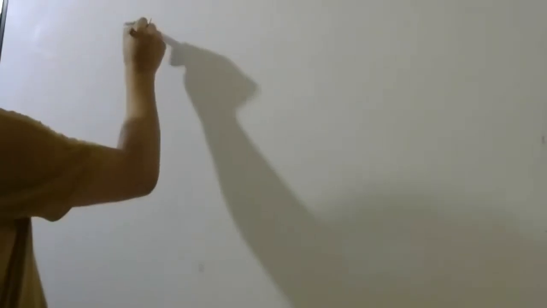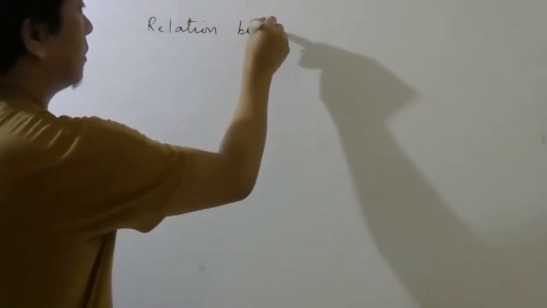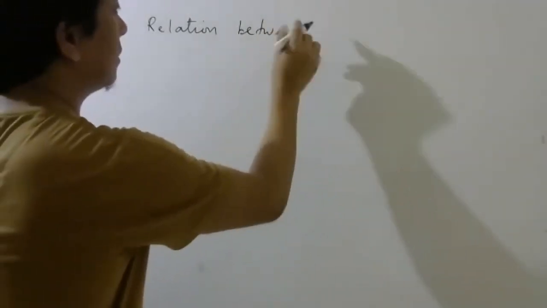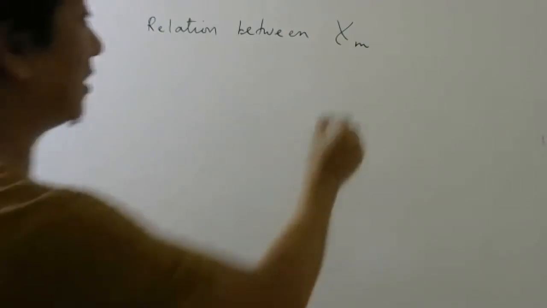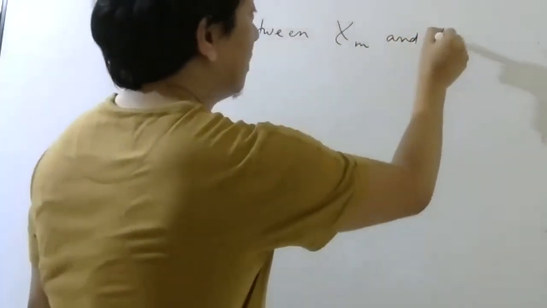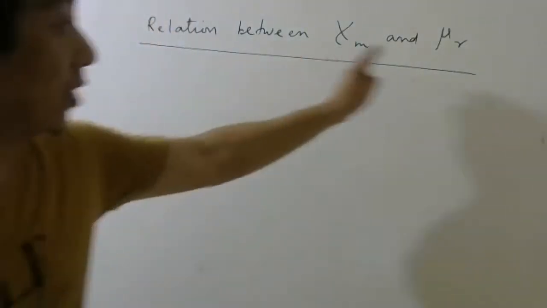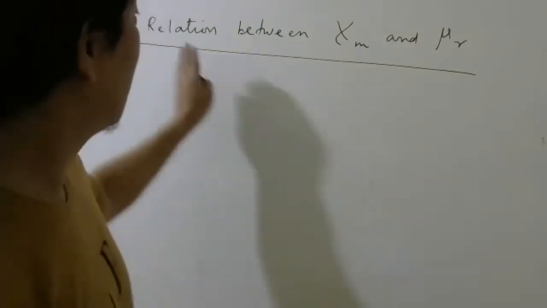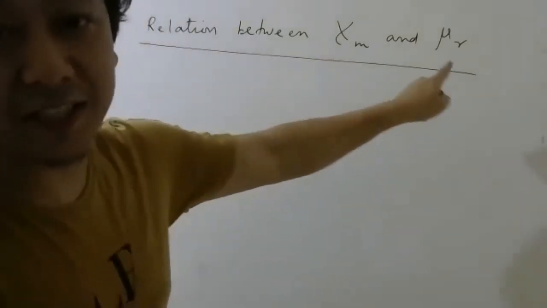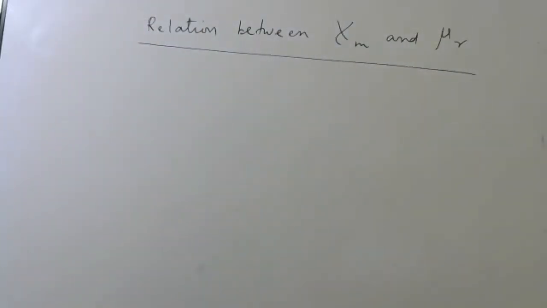Finally, I want to derive one relation between magnetic susceptibility and relative permeability. Okay, because both belong to a medium. So if there is any relationship, it would be nice to know. So what is the relation between magnetic susceptibility and relative permeability? So for that, look here.